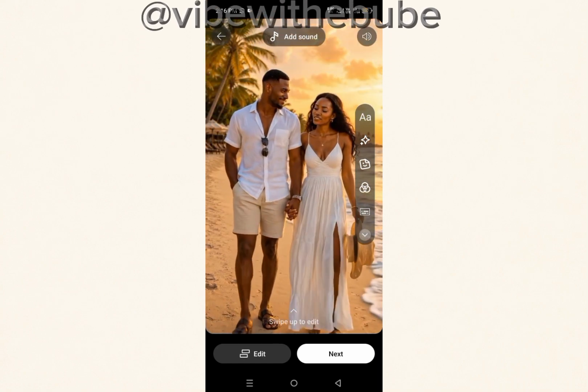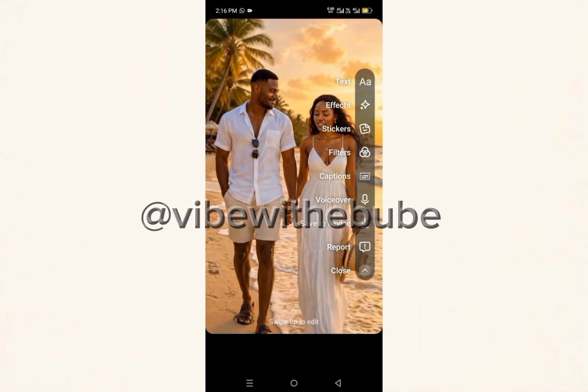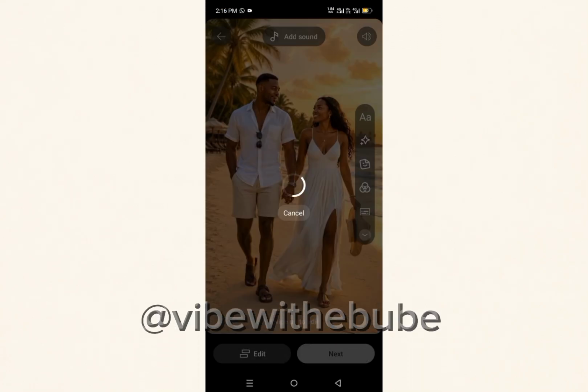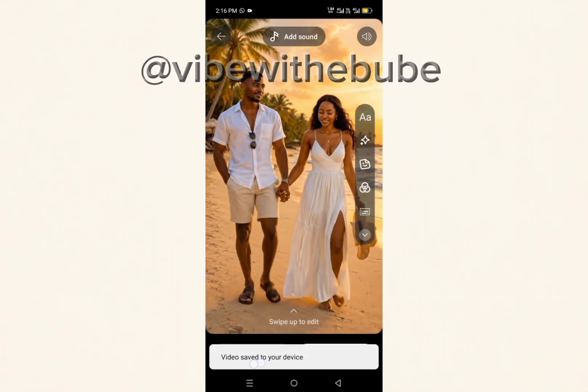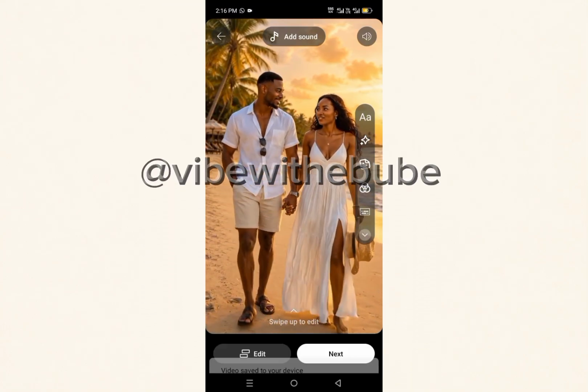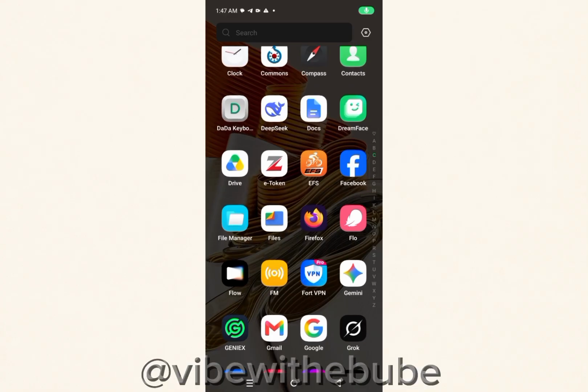Now for you to save it, okay, do you see that icon? Click on that icon, you see save to device. Now click on that save to device. You see video saved to your device like this. Now this video has saved directly to my device. Okay, now after that, let's go over to the third method.